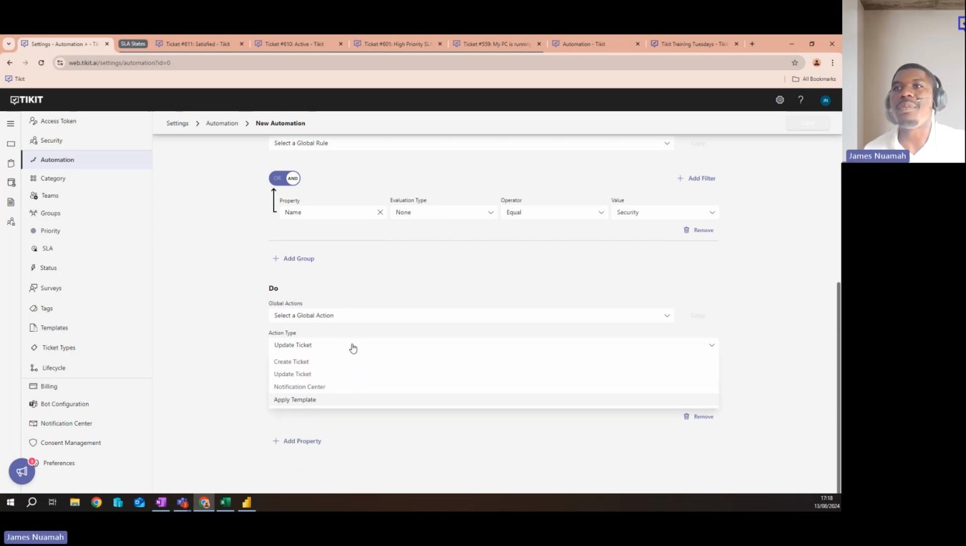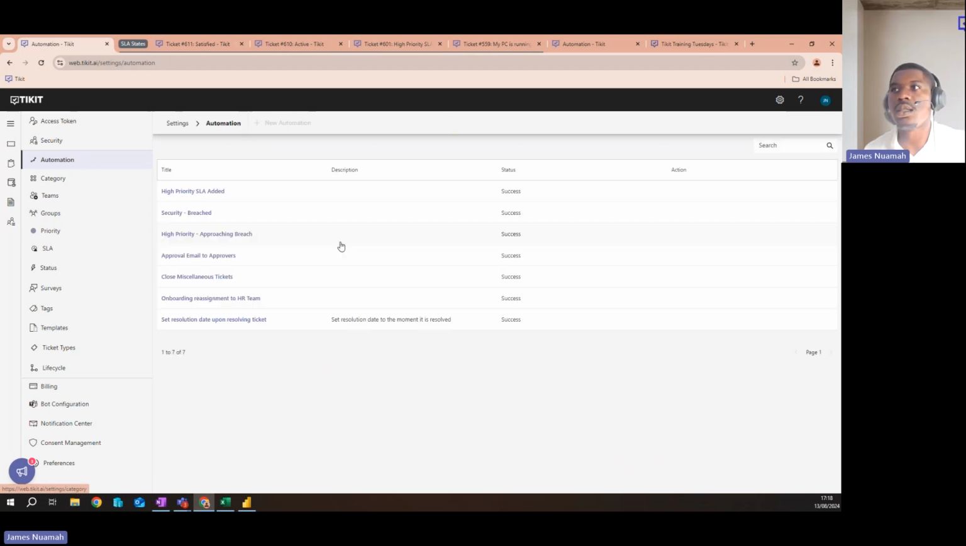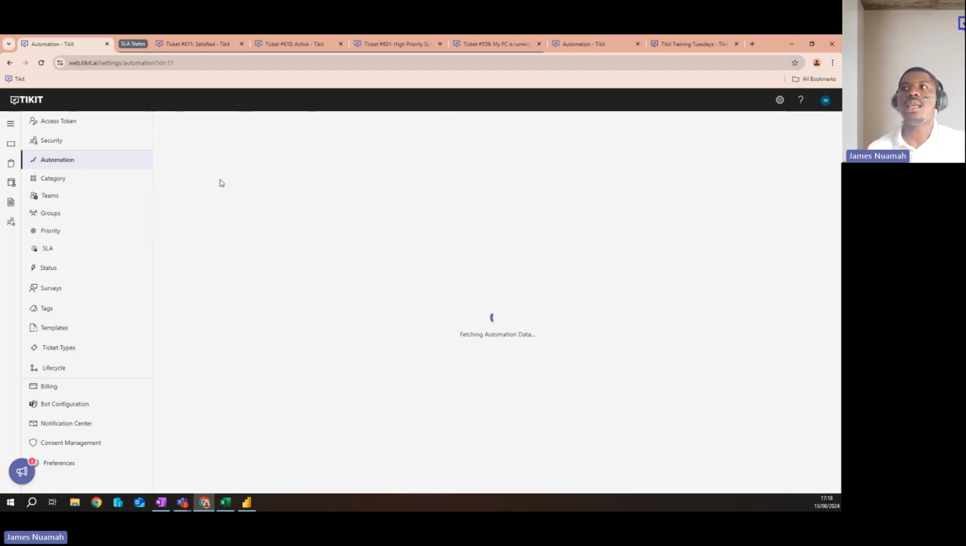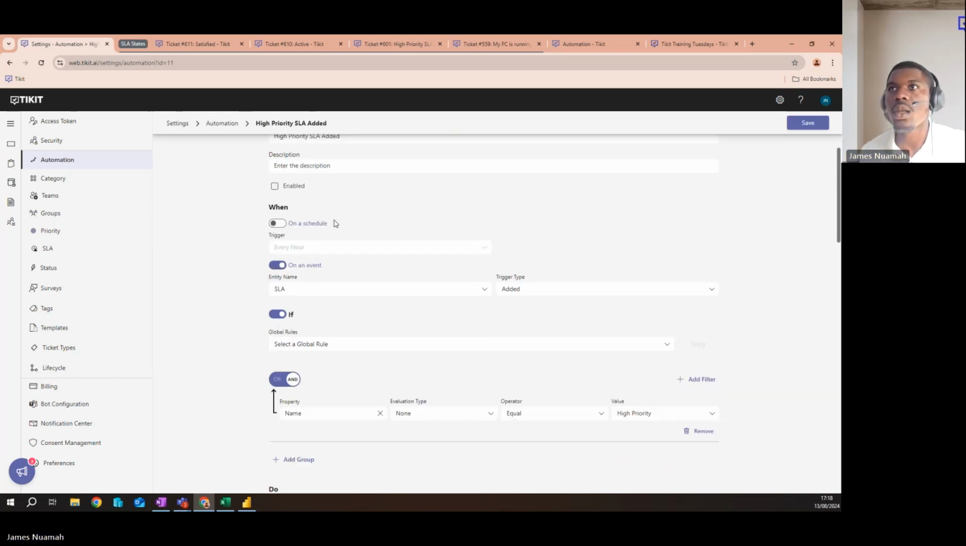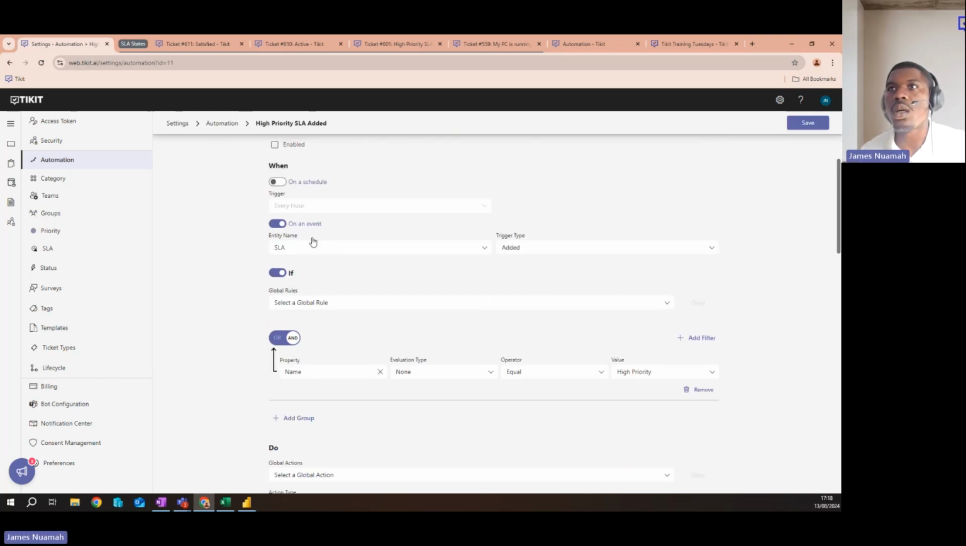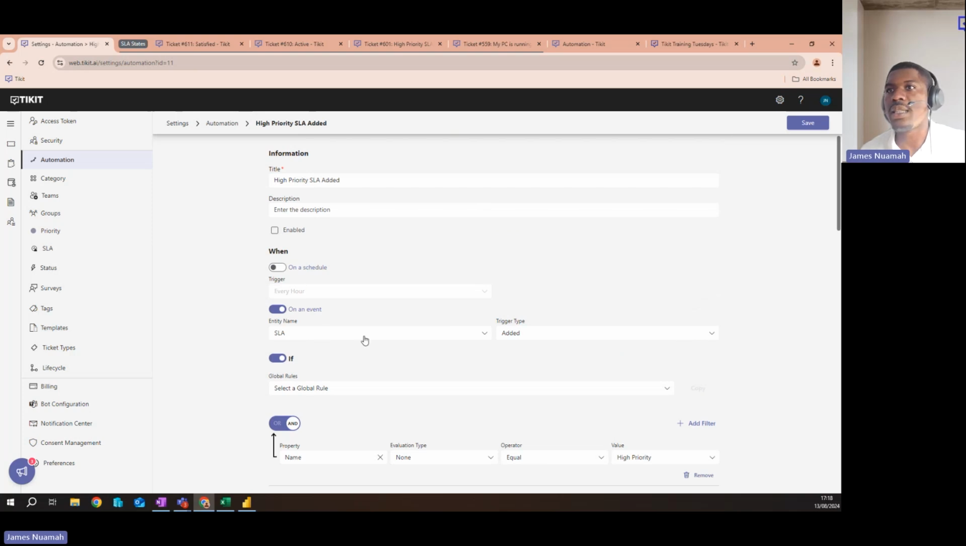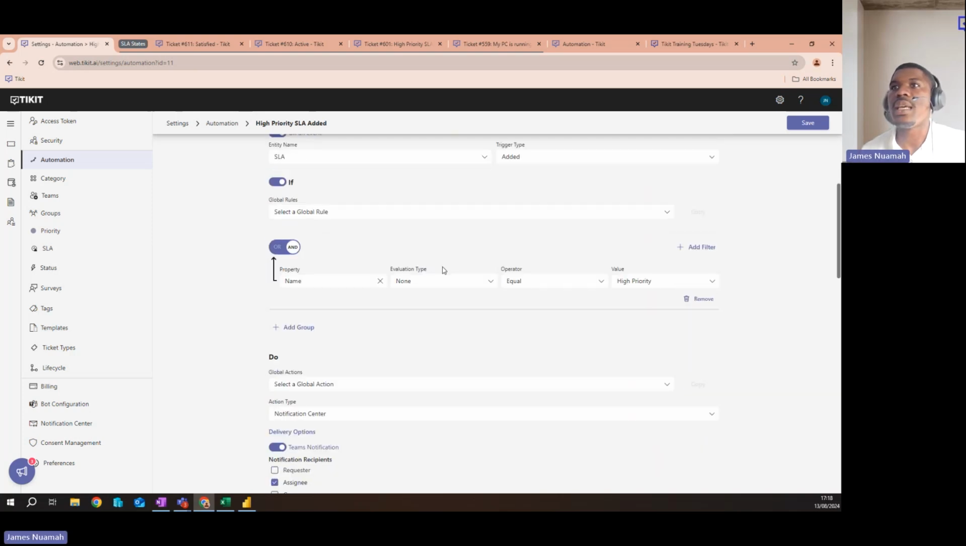Now for do, typically you'd be updating the ticket or sending out a notification, and I'll show some examples for that as well. Let me go to my automations. So let's see the SLA added. I'll show you an example. So here again, we've got an SLA added, and here I just want to know whether the high priority SLA has been applied.